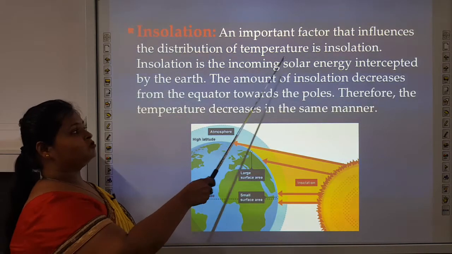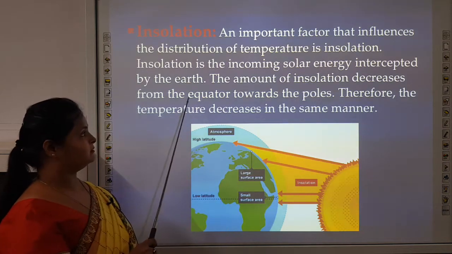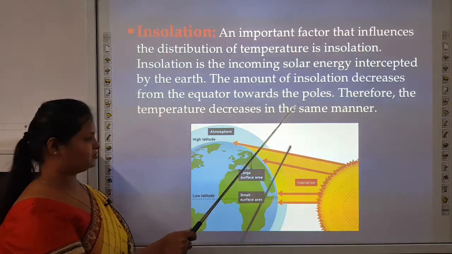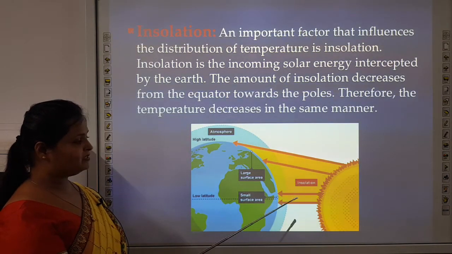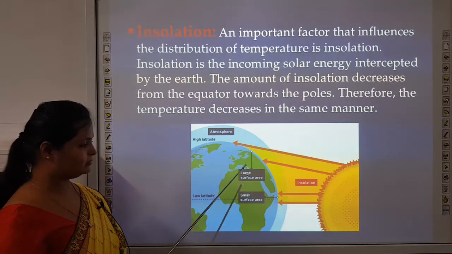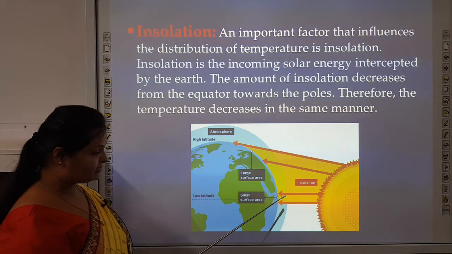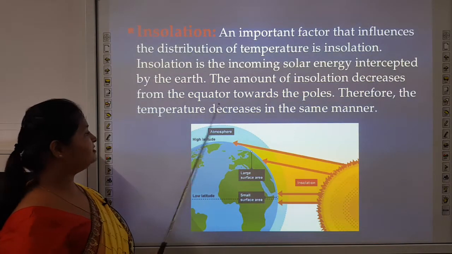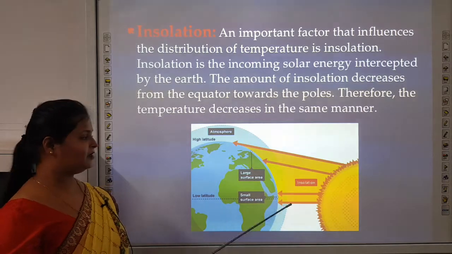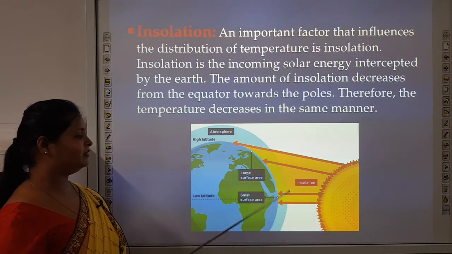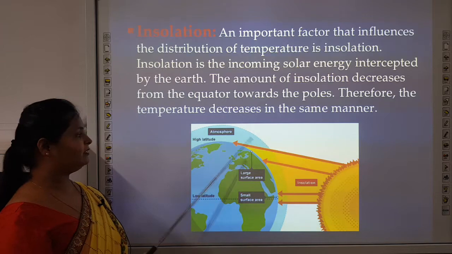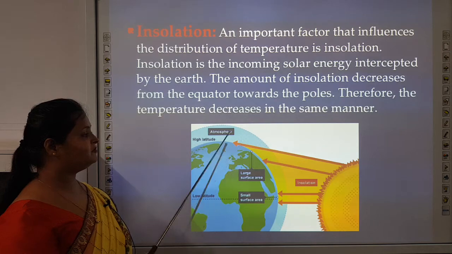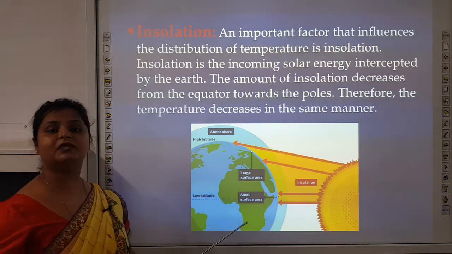Insolation is the incoming solar energy intercepted by the earth. The amount of insolation decreases from the equator towards the poles. Amount of insolation means amount of solar energy intercepted by the earth, and you can see the amount of insolation is decreasing from equator towards the poles. Therefore, the temperature decreases in the same manner. If we compare the temperature of equator and temperature of poles, there will be a vast difference. And why is there a difference between the temperature of equator and poles? Because of the insolation.